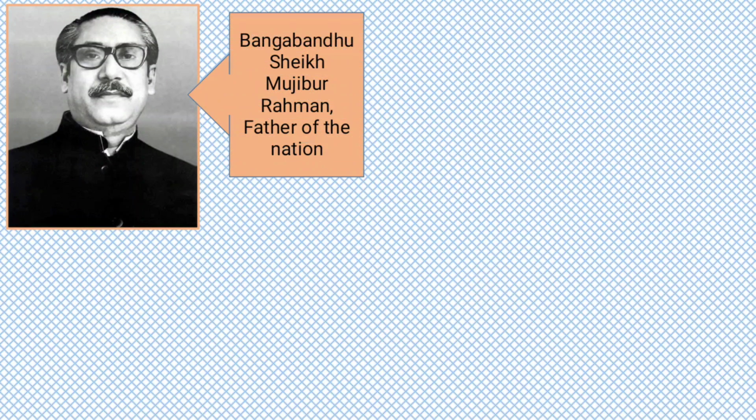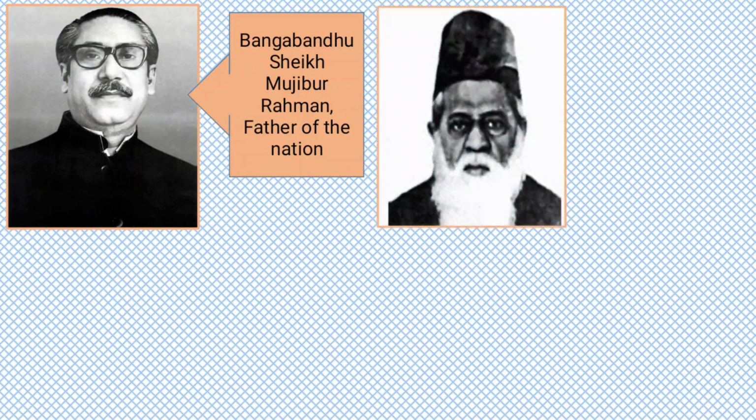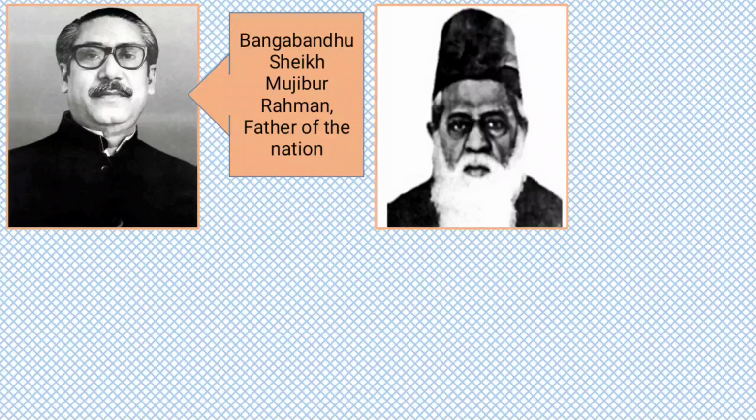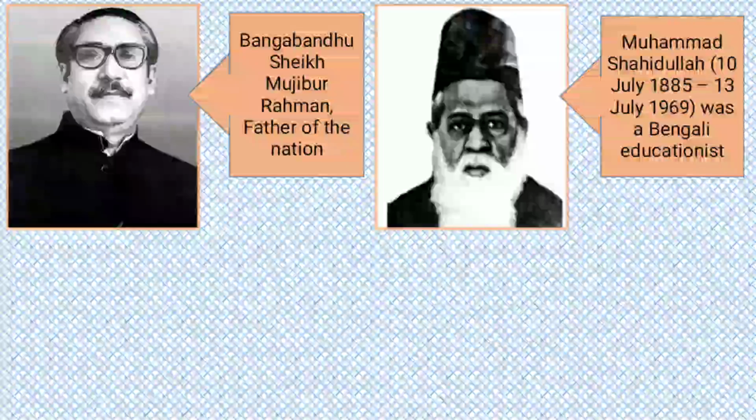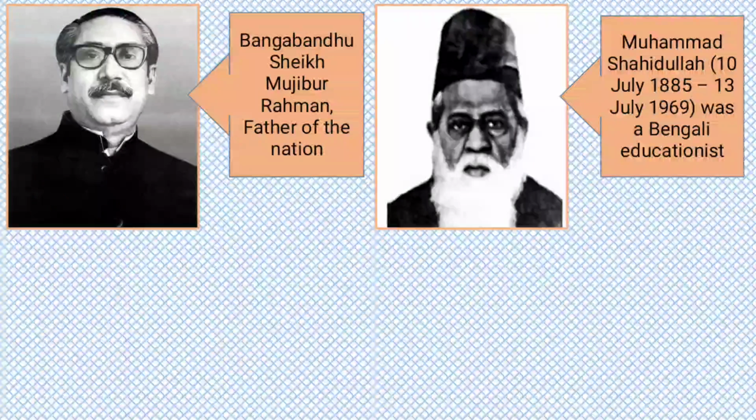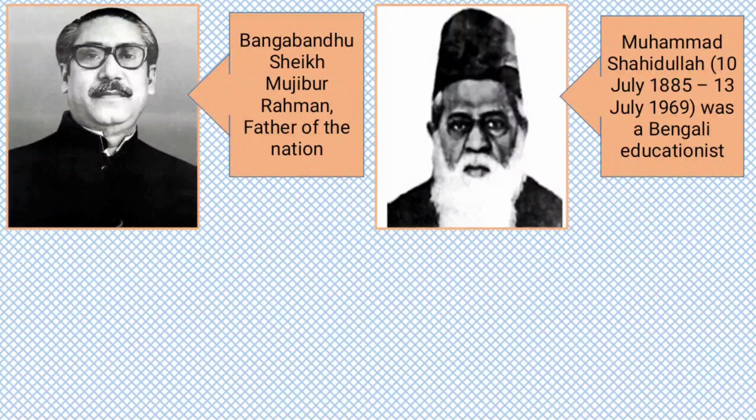Look at the pictures. What is the picture? This picture is Bangabandhu Sheikh Mujibur Rahman, father of the nation. That means Bangabandhu Mujibur Rahman was the father of the Bengali nation. This is the picture of Muhammad Shahidullah. He was born in July 1885 and died on 13th July 1969, and he was also a Bengali educationist.